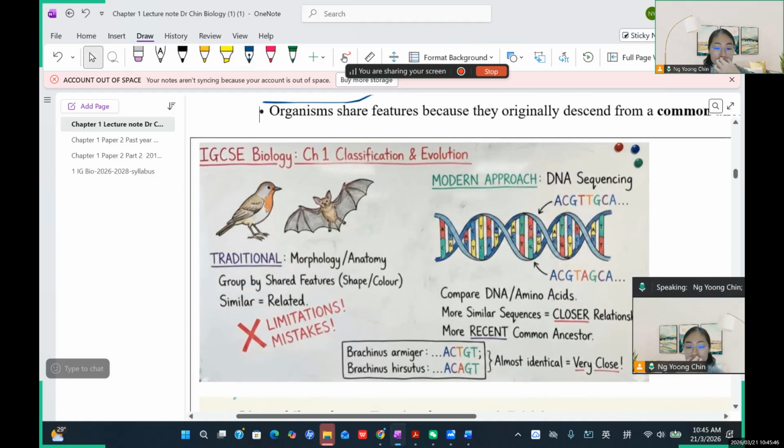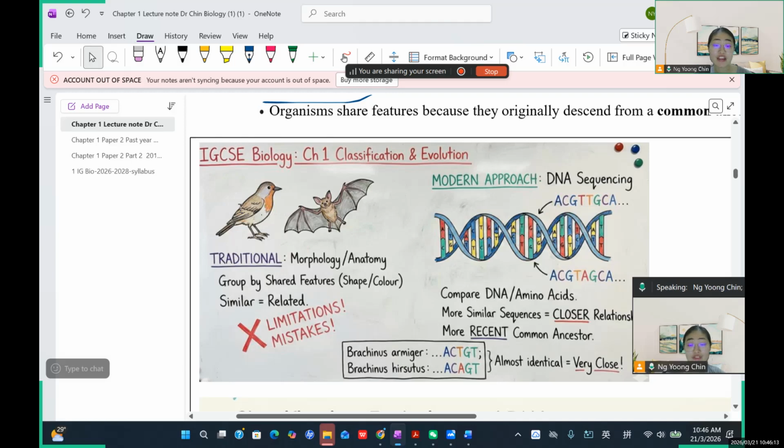Actually, they classify based on three kinds of ways. For example, they can classify based on external features. The scientists observe their morphology, which is their external features. For example, you can see this bird and the bat.